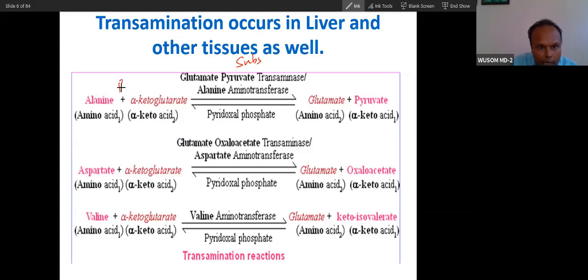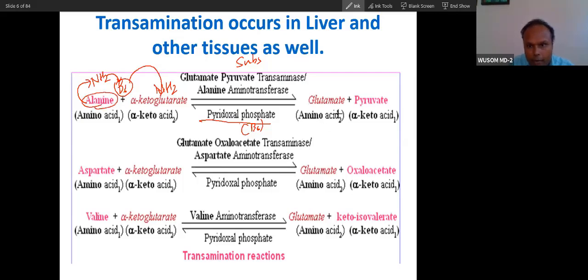So what does vitamin B6 do here? From alanine, the amino group will be taken by vitamin B6. This pyridoxal phosphate is vitamin B6, and then vitamin B6 transfers this amino group here. So this is how transamination is mediated by vitamin B6. This is the role of vitamin B6.